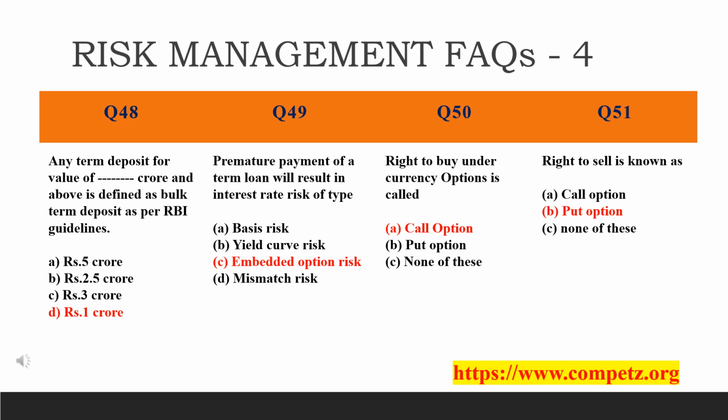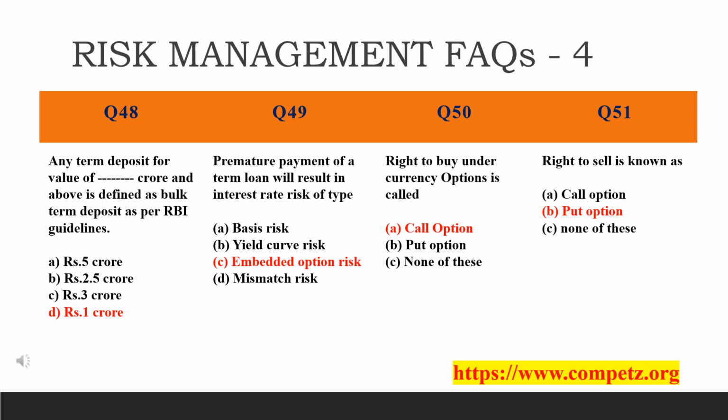I will explain this. Premature payment of a term loan will result in interest rate risk of which type? It's embedded option risk. Why? Because the embedded option brings uncertainty into the calculations. Which calculation? Funds calculation, the inflow or outflow of funds. Either one could be different depending upon whether the specific embedded option is exercised or not.